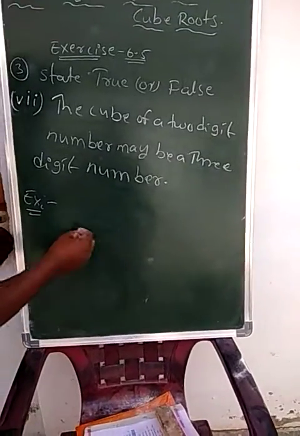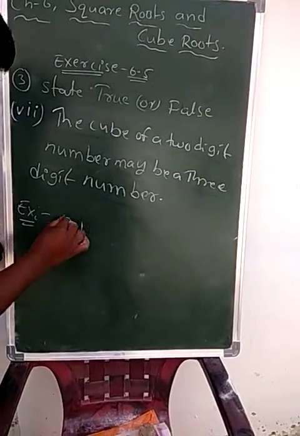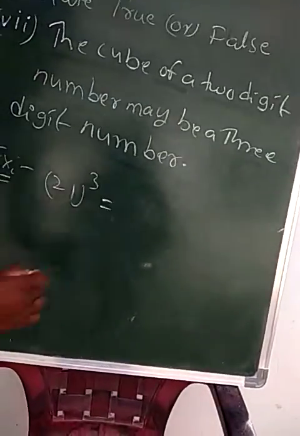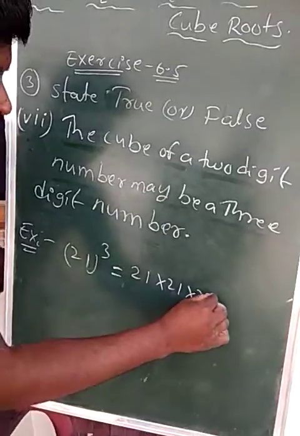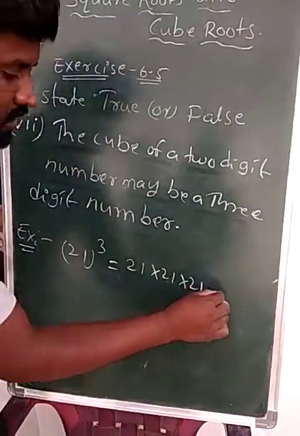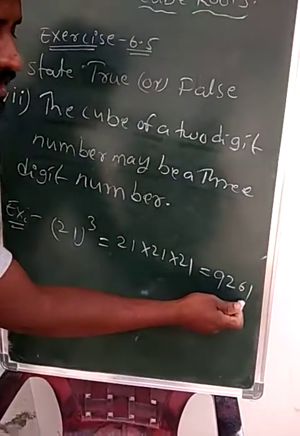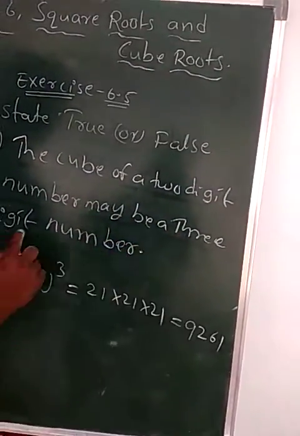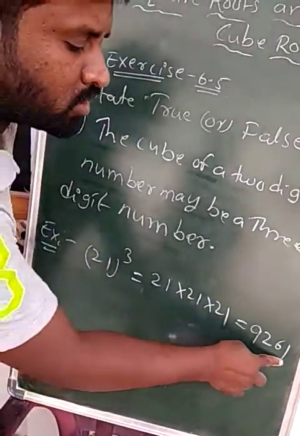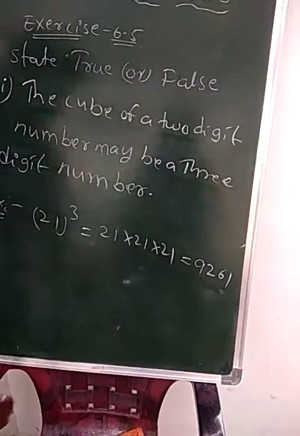I am taking a 2-digit number 21. Its cube, 21 cube, that is 21 into 21 into 21. We get 9,261. The statement says the cube of a 2-digit number may be a 3-digit number, but here how many digits have come? 1 2 3 4.